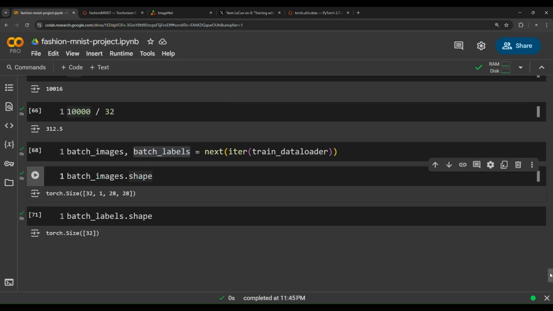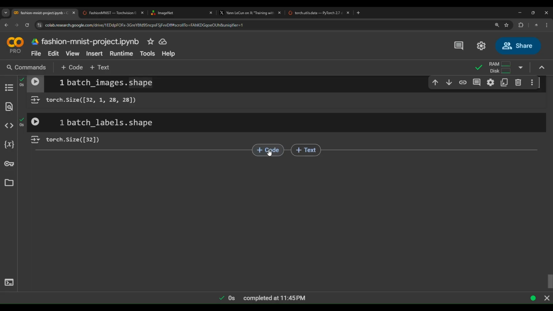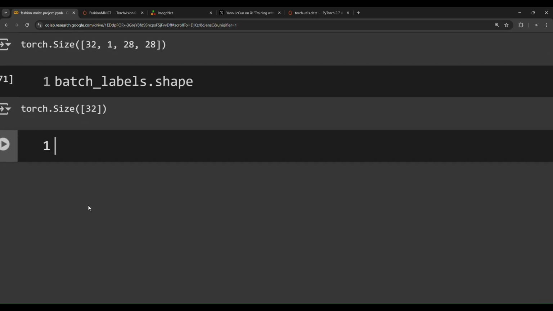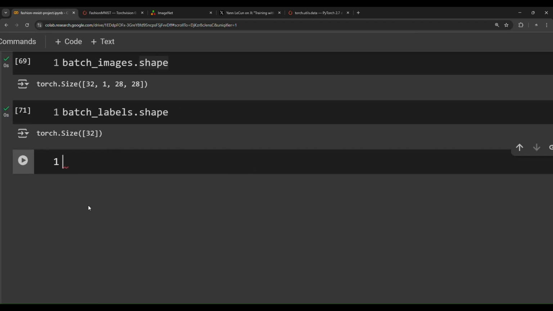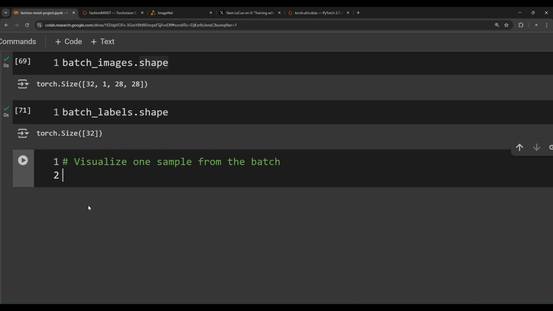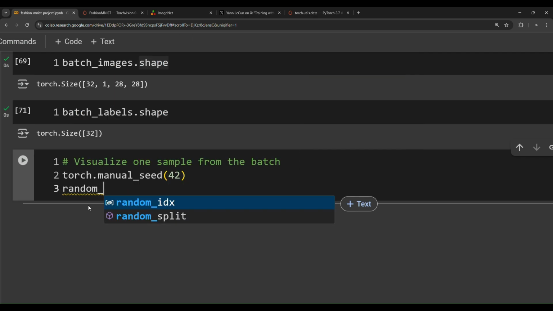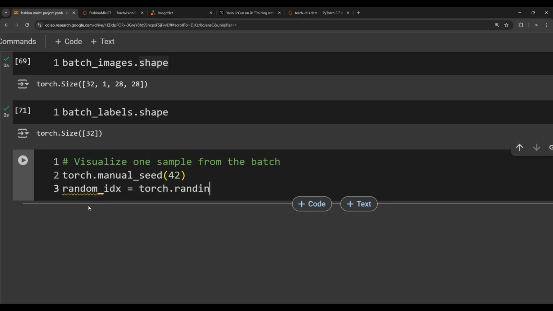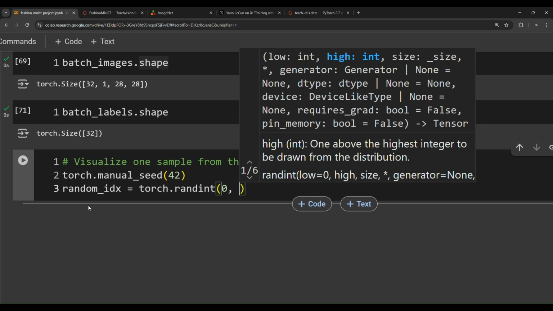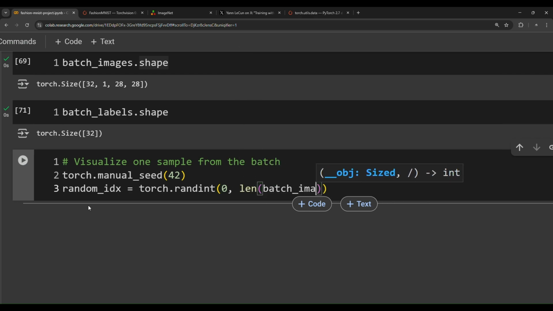If we try to visualize an image from this batch, we can do that by doing the following. Visualize one sample from the batch, just to verify that we have done everything in a good way. The first thing, we need to turn on the torch.manual_seed to get the same image, 42, and then we have to generate a random index. random_idx equals torch.randint, starting from 0 until the length of batch images.